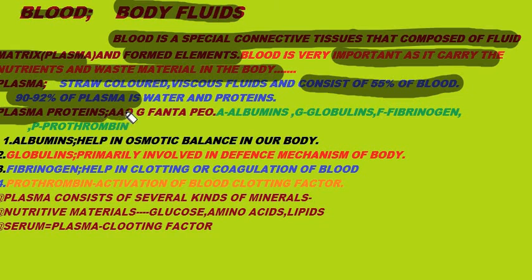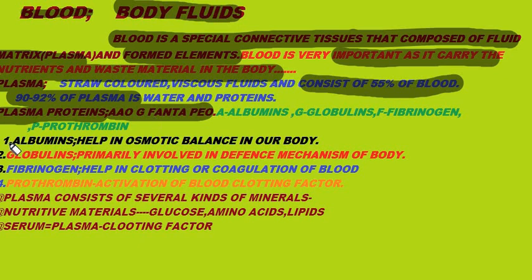To remember the names of these plasma proteins, I have made a short trick, that is AO, G, Fanta, PO. In AO the first letter is A, and A means albumin, and in G the first letter is G, and G means globulins. In Fanta the first letter is F, and F represents fibrinogen, and in PO the first letter is P, and P represents prothrombin. Hence we have to know the names of plasma proteins along with their function.